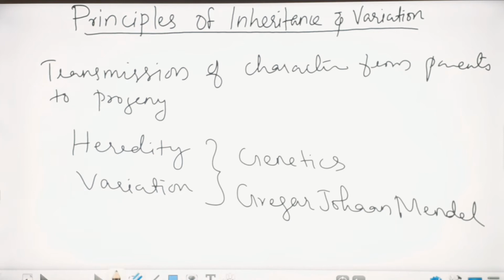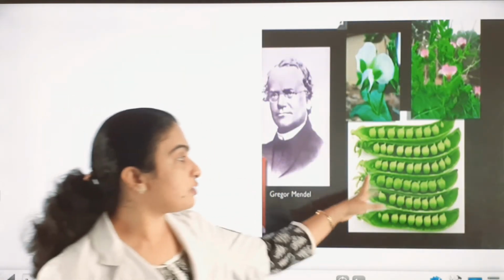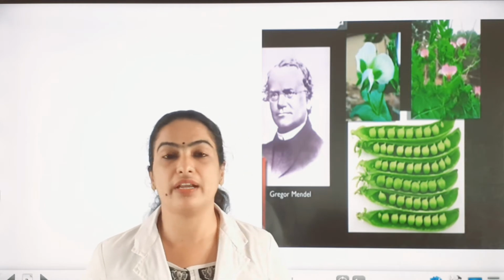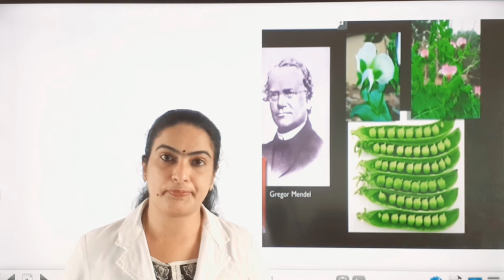Let's see the next area. So this is Gregor Johann Mendel and this is the experimental plant on which he conducted an experiment. That was the hybridization technique.